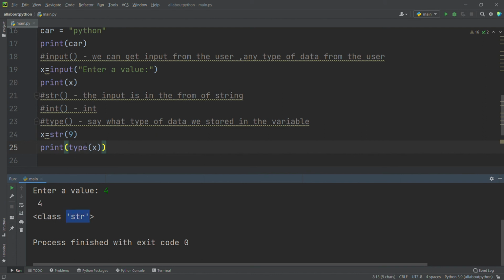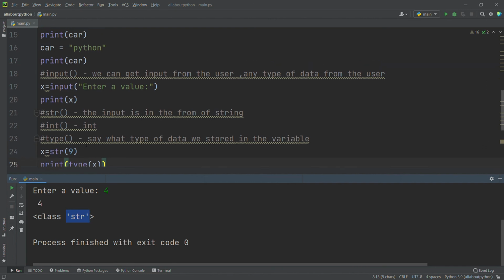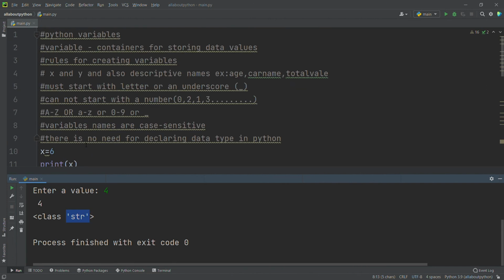I hope everything is clear about variables, how we work with variables, and the rules for creating a variable. We will meet in another tutorial.